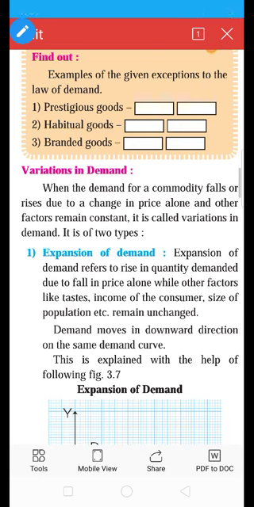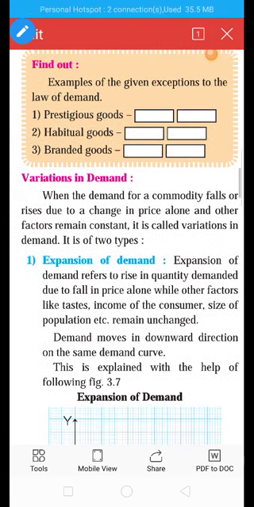What example have I given in branded goods? Like denim jeans. There are many types of jeans in the market, but denim jeans is very branded because the company name is very popular. So people tend to buy more quantity because of the company name, brand name. So denim jeans is demanded more even at a high price, because it is very costly.